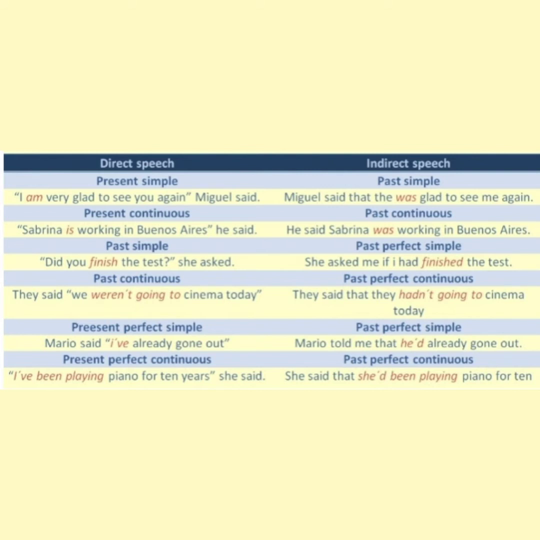In the direct speech for the present perfect simple, we will say, "Mario said, I've already gone out." And for the indirect speech, it will be, "Mario told me that he'd already gone out." In the direct speech for the present perfect continuous, we will say, "I've been playing piano for 10 years," she said. And for the indirect speech, it will be, "She said that she'd been playing piano for 10 years." For the past simple and for the past continuous, the verbs will remain the same.